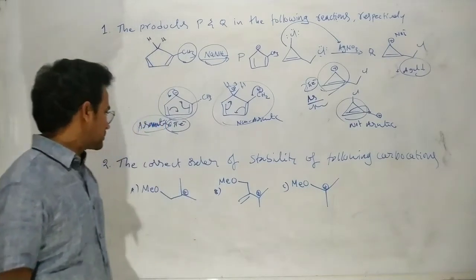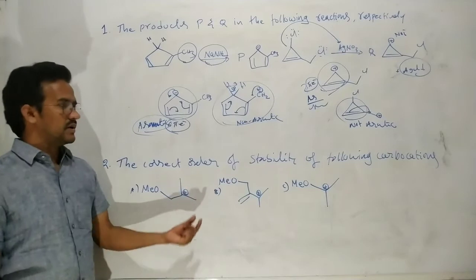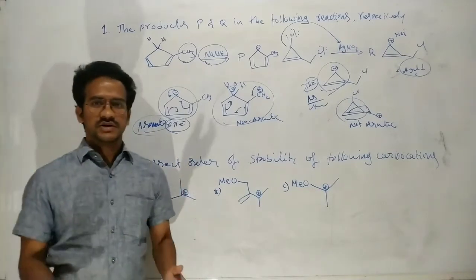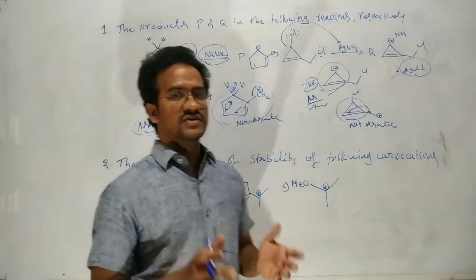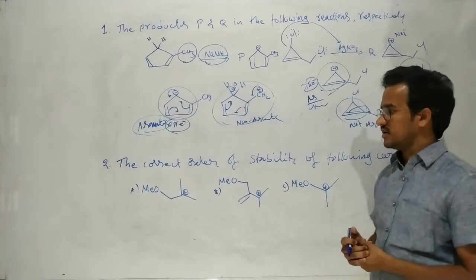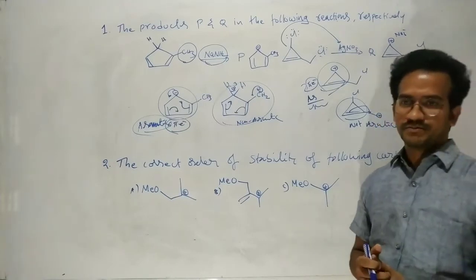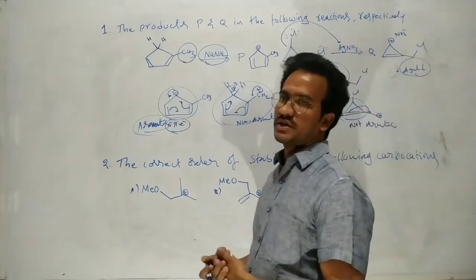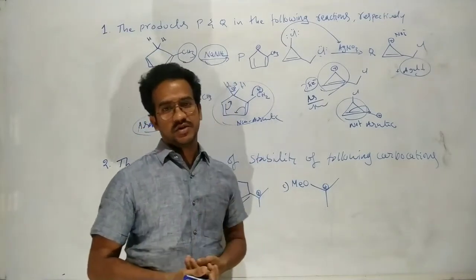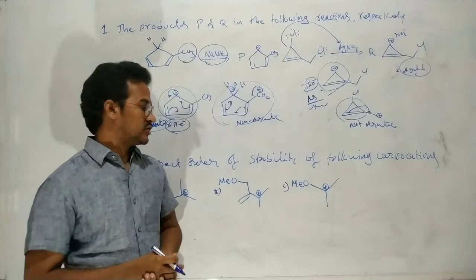Next, the correct order of stability of the following carbocations. You know that carbocations are electron deficient. These electron deficient carbocations are stabilized by electron donating groups, meaning either plus I groups, plus M groups, or plus H, that is, positive hyperconjugative groups.